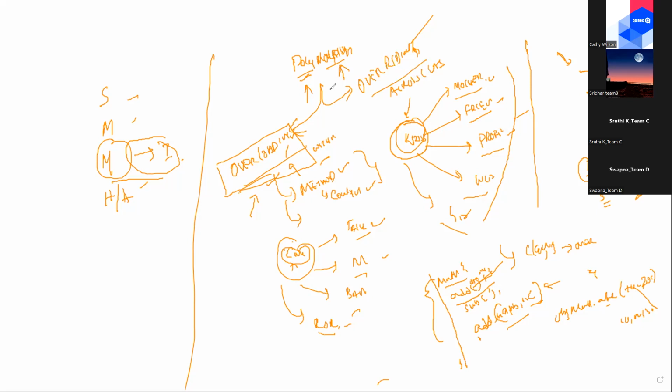Now in polymorphism, we're talking about overloading. Overloading is nothing but, in the same class with the same method name, with a different number of parameters or different data types, if you have similar methods, then this is called method overloading. Any questions here?